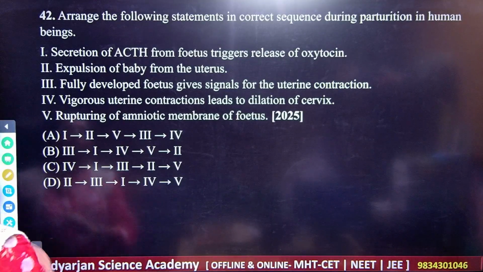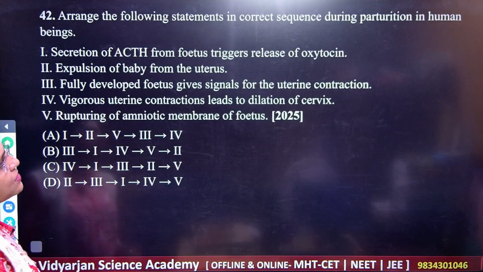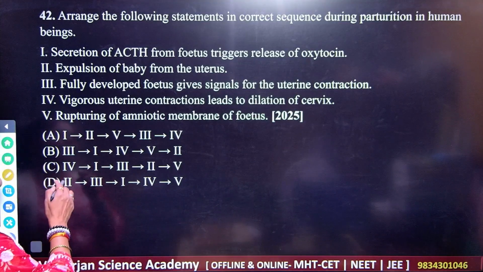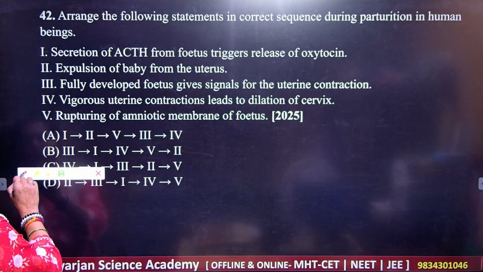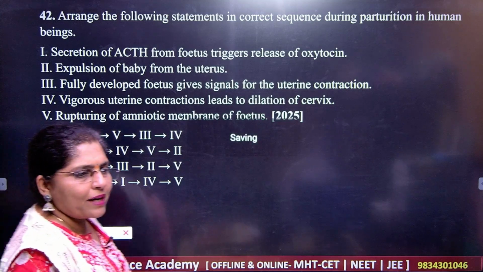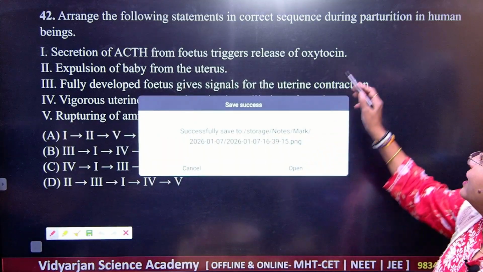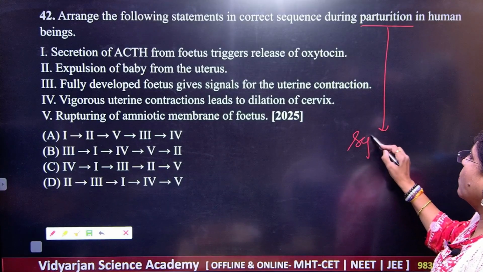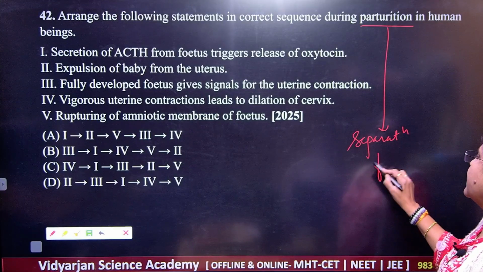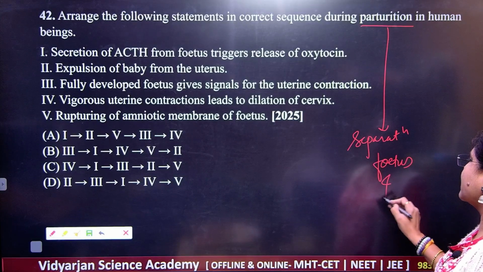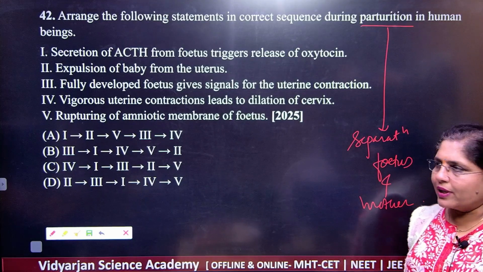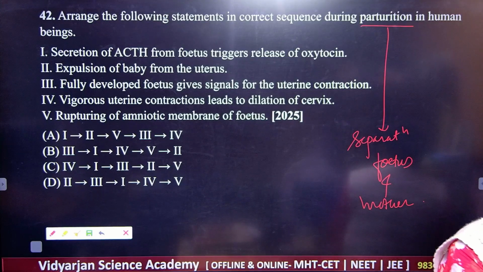Okay, next. Arrange the following statements correctly during the parturition. During the parturition, what kind of things are going to be there? So read the sequence carefully. And what is the meaning of parturition? You should know the meaning of parturition. Parturition means delivery process. Separation of what here? Separation of fetus and the uterus, fetus and the mother. This is known as what here? Parturition. Got it? So what they are asking, read the question carefully and think on the option.